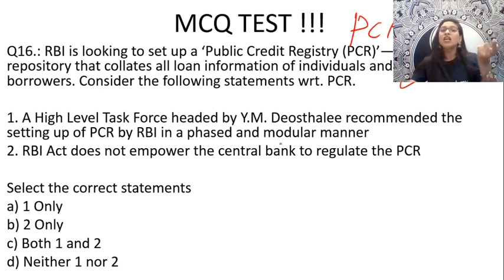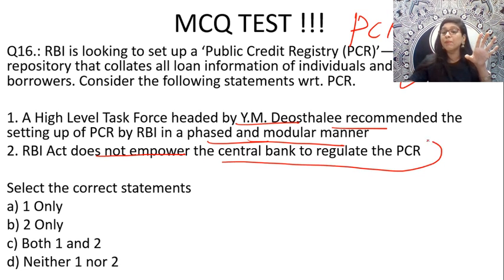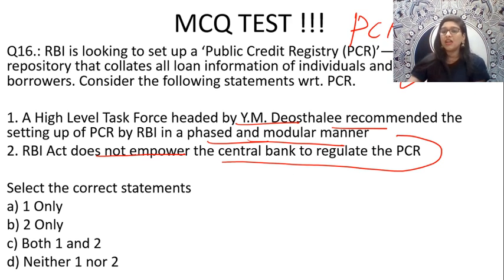So, keeping that in mind, the statements are: One, a high-level task force headed by Y.M. Deosthalee recommended the setting up of Public Credit Registry by RBI in a phased and modular manner. Look at the keyword, in a phased and modular manner. Second one, the Reserve Bank of India Act does not empower, look at the keyword, does not empower the central bank to regulate the PCR, which means that the RBI does not have any power to regulate this Public Credit Registry. Think and say. Quickly give the right answers, guys. Option A tells 1, B tells 2, C tells both 1 and 2, and D tells neither 1 nor 2 statements are right.